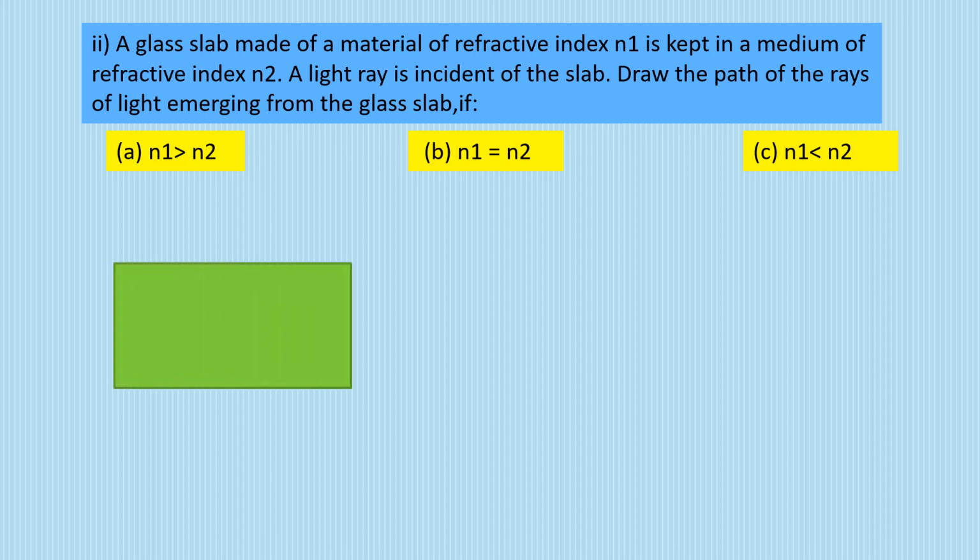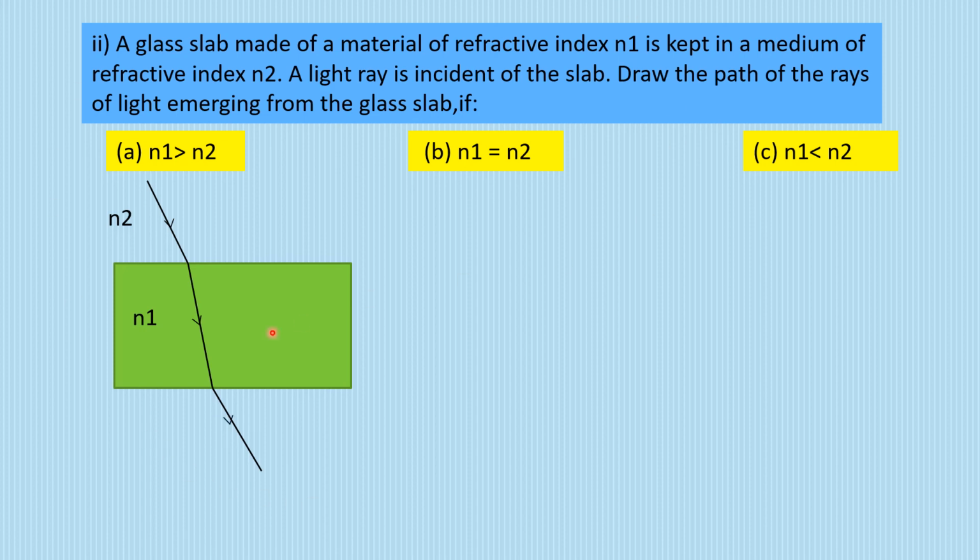Now what would happen in this situation? So let us consider this is a glass slab whose refractive index is n1. You are keeping it in n2, right? And then a light ray is incident. Now see, what is the scenario? That n1 is greater. That means the light is traveling from rarer to denser. If it travels from rarer to denser, it will move towards the normal. So this becomes the path of the light ray, correct? This was the original path and this is the new path of the light ray. Now it is going to emerge out of the glass slab, again from denser to rarer, so it is going to move away from the normal. So this is the path of the light ray.